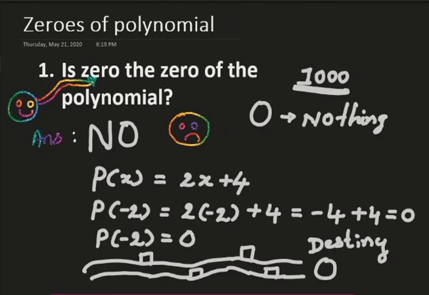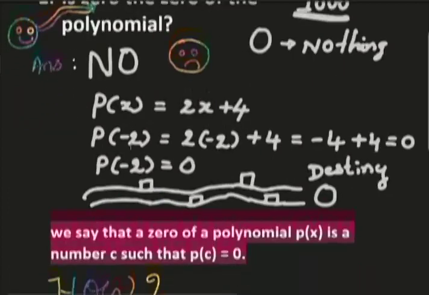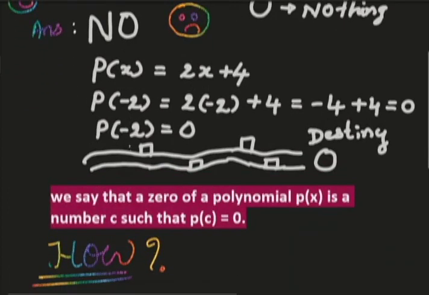I have taken here a polynomial. This is a binomial, 2x plus 4. Now I want to replace this x by minus 2. Let us see what happens. Replace means you just put minus 2 in place of x, only that much. The remaining things we have to keep as they are. Now simplify.